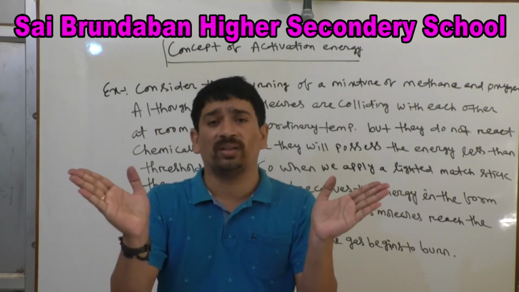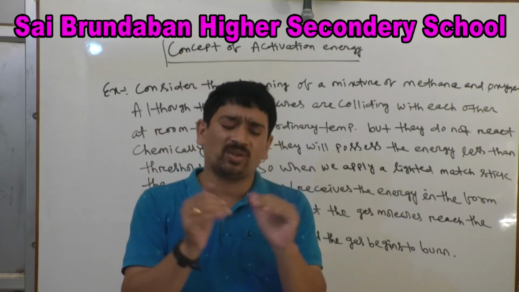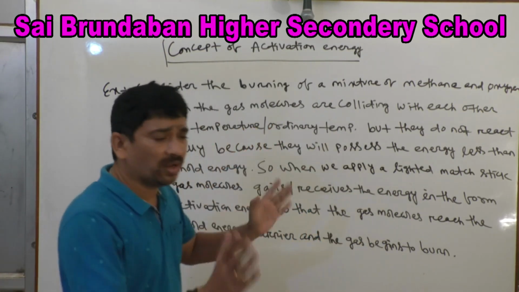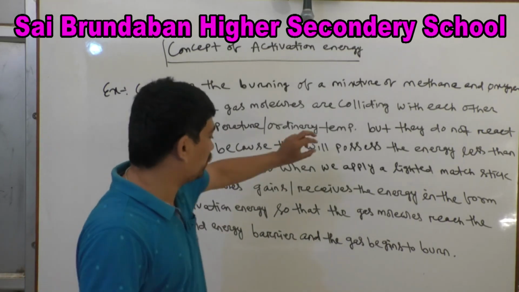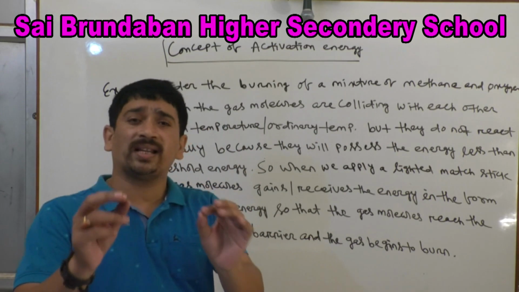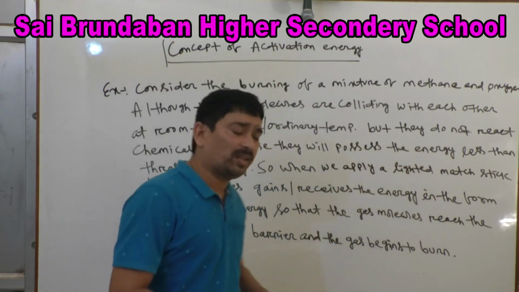There is collision between the molecules, but that does not give rise to product. Only when we apply the lighted matchstick, or a lighter, does the gas begin to burn.